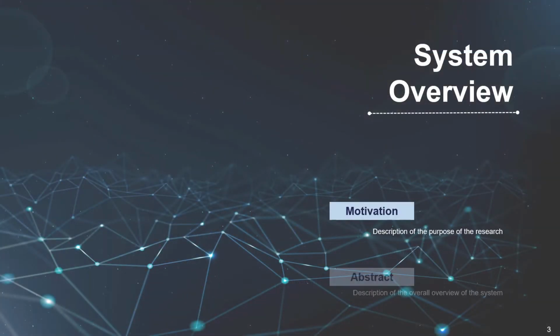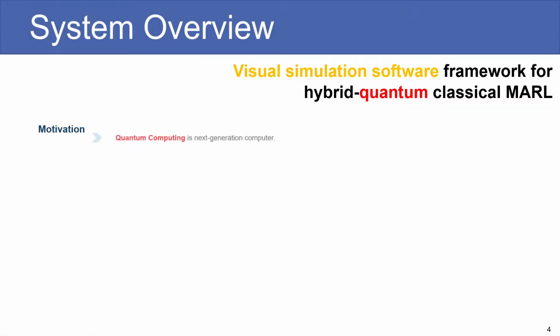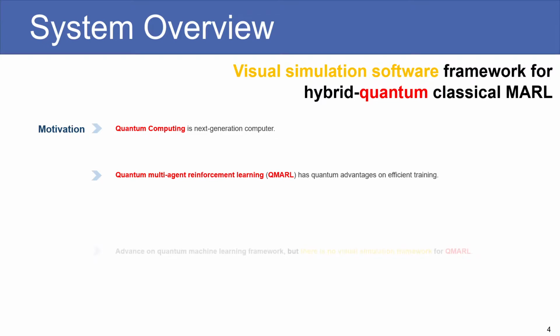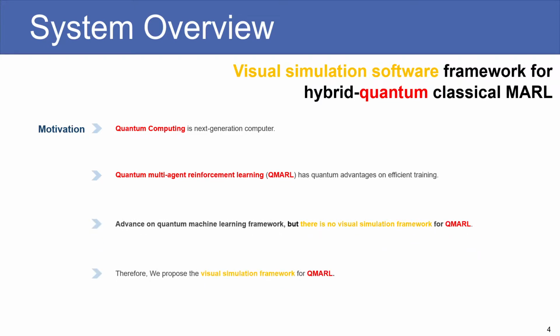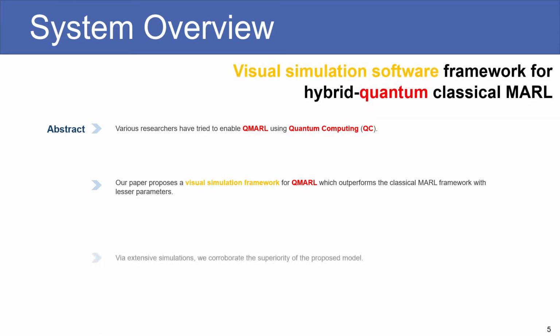Firstly, for the system overview, our motivation for the work is shown here. Quantum computing has received a lot of attention lately thanks to its computing potential. And we propose a hybrid quantum classical multi-agent reinforcement model. However, there has been no visual simulation framework for a QMARL model, which is why we also designed one for this framework. By using quantum computing, we were able to greatly improve the performance of the model compared to previous classical applications, corroborated by extensive simulation results.